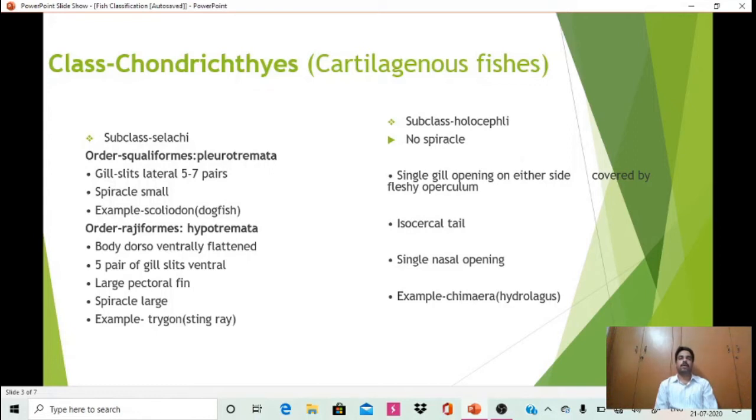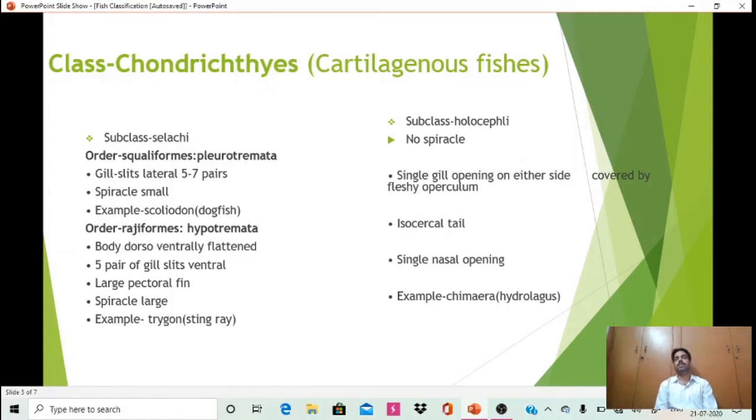Then the second order of subclass Selachii is Rajiformes, also known as Hypotremata. The body is dorsoventrally flattened, pectoral fins are large, and there are 5 pairs of gill slits that are ventral. The example is the stingray.